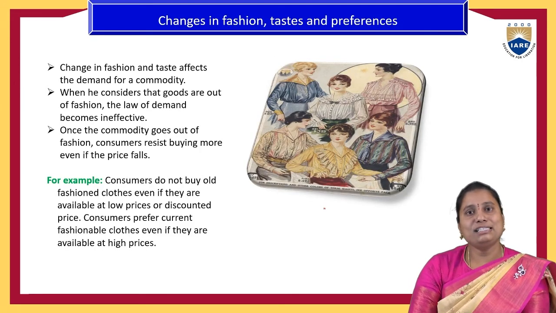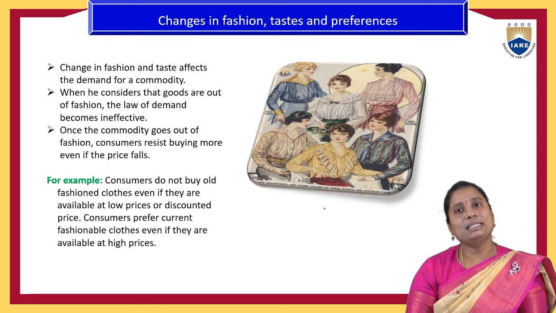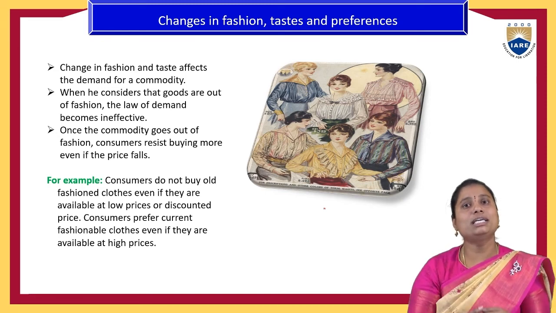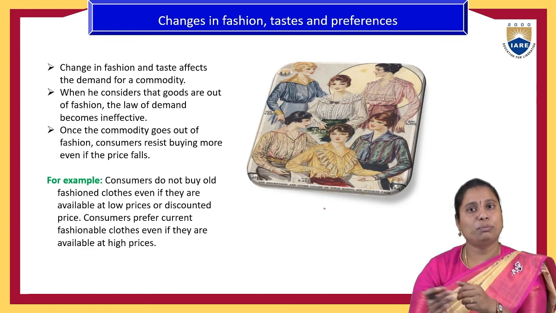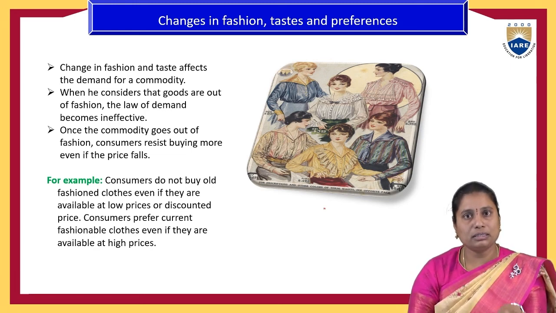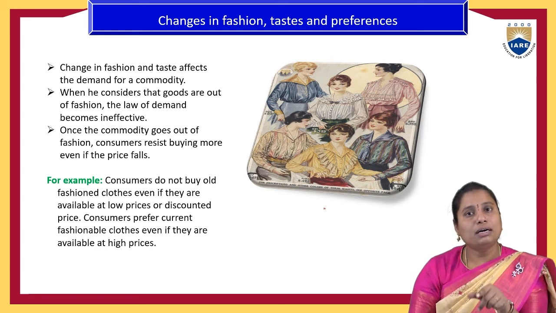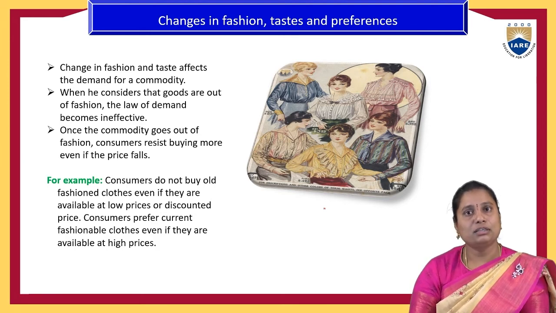And the next case of the law of demand not existing is changes in fashion, taste and preferences. The best example for this: initially, let us take that bicycles are there and mopeds are there. Most of these students or the youth prefer the bike or moped over the bicycles, because there is a change in fashions, taste and preferences.